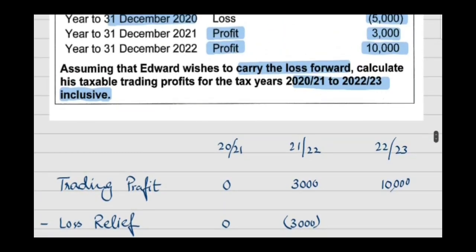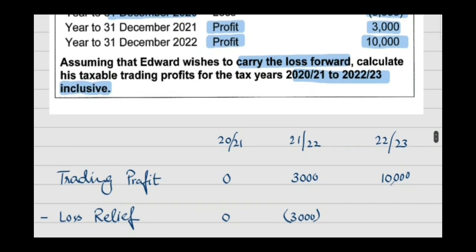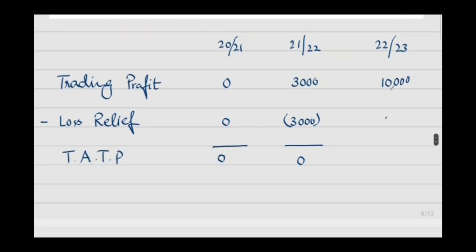Now the remaining loss that can be set off against the future year trading profit is 2,000. Remember, out of 5,000, 3,000 of loss has been set off in 21-22. Now the remaining loss of 2,000 will be set off against the trading profit of 22-23. So the tax adjusted trading profit of 22-23 is 8,000.